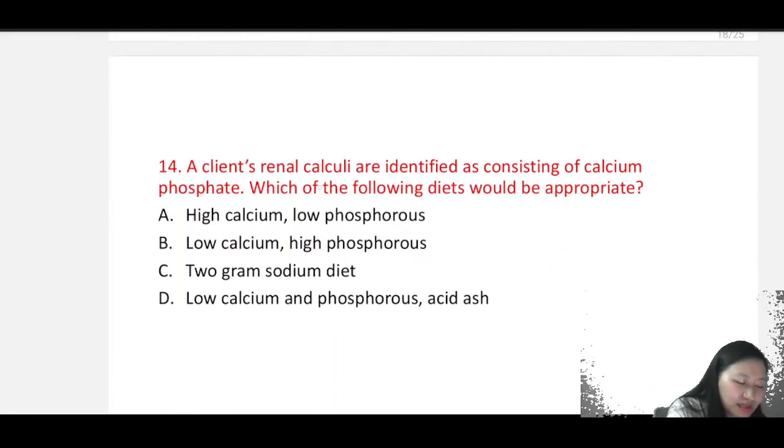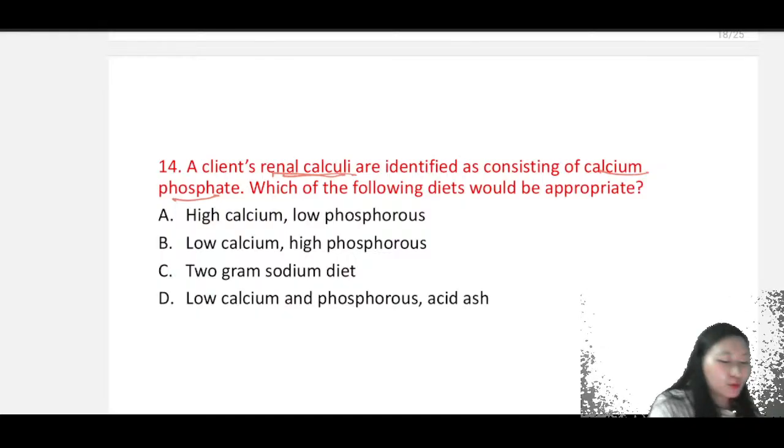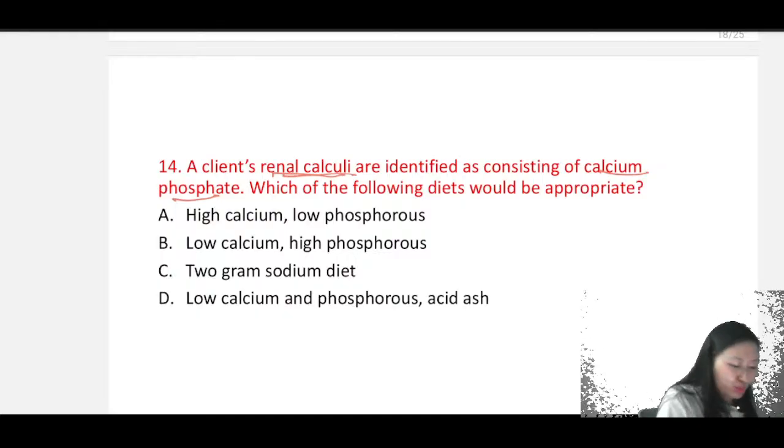Next question. A client's renal calculi are identified as consisting of calcium phosphate. Which of the following diets would be appropriate? A client's renal calculi. What is happening? There is stone in the kidney, okay, consisting of calcium phosphate. Okay, the thing that it is made up of is calcium phosphate. Which of the following diets would be appropriate?